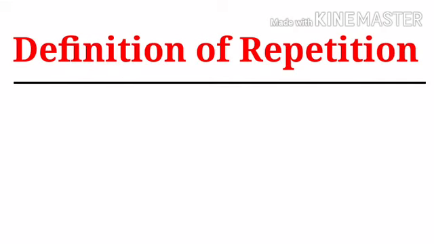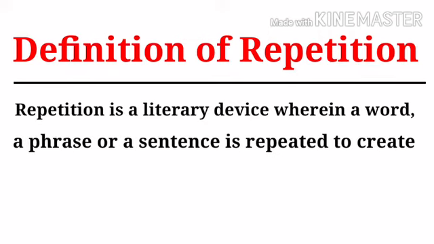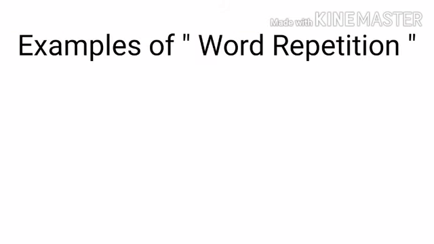Now let's start with the definition of repetition. Repetition is a literary device wherein a word, a phrase or a sentence is repeated to create rhythm and make an idea more clear. First, let's understand some examples of word repetition.